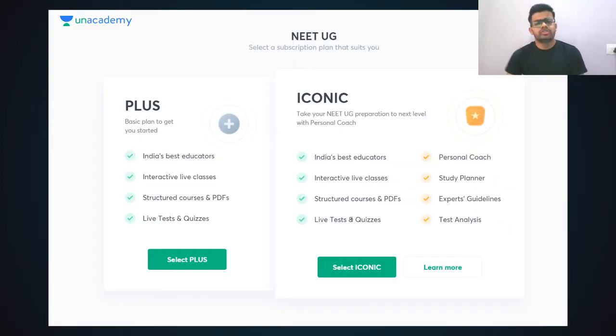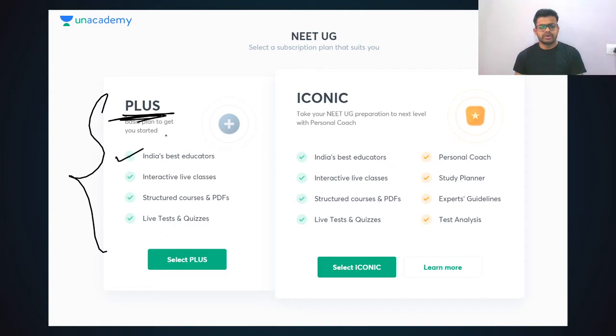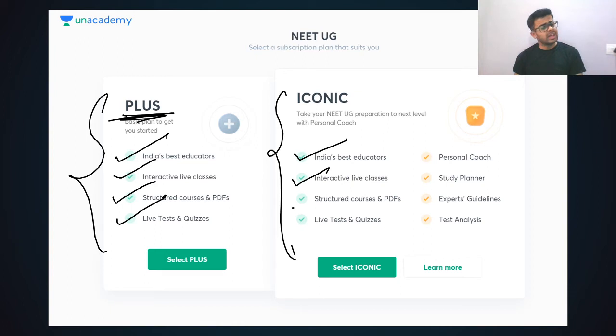Let us compare both, my dear friends. At first you can see the Plus subscription. Here you are going to get India's best educators, interactive live classes, then structured courses and PDFs, and live tests and quizzes. But if you take the Iconic subscription, what will you get? All the benefits of Plus, meaning India's top educators, interactive live classes, structured courses and PDFs, and live tests and quizzes.